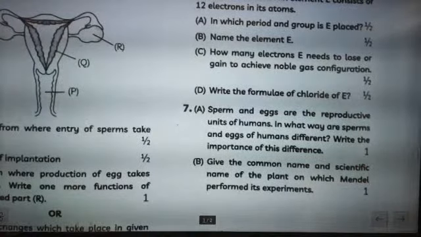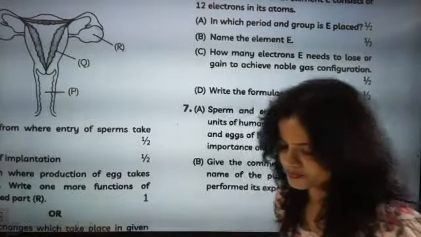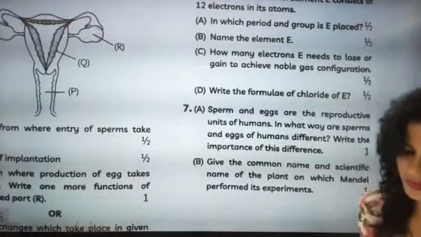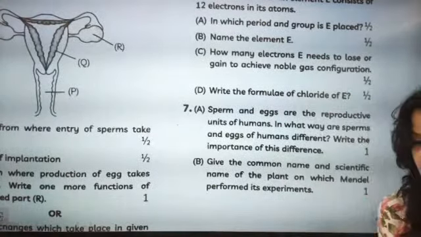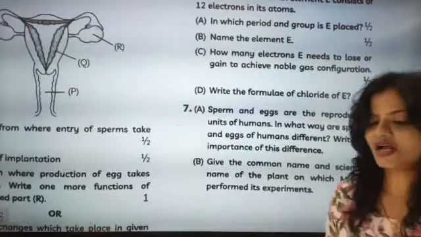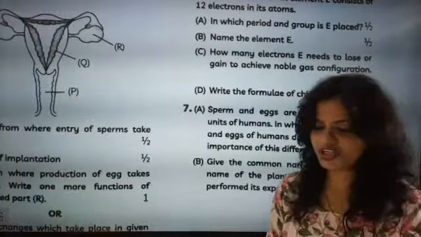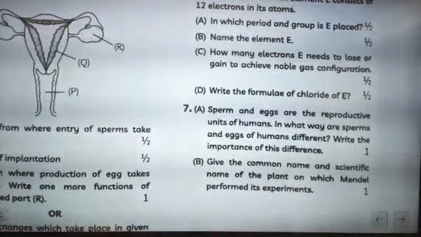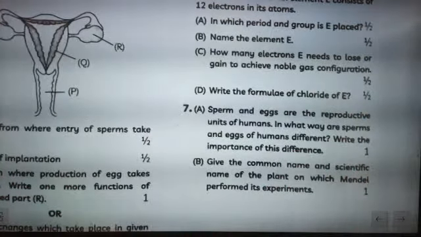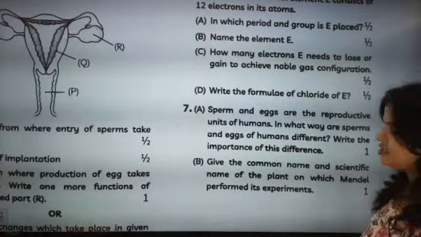Sperms and eggs are the reproductive unit of human. In which way are sperms and egg of human different? Write the importance of these differences. Stupid question, I don't know. Don't start writing history in this. I request you, just give me the basic difference. We discussed much about it, so I don't want to discuss again and waste time. Sperms and eggs are the reproductive unit of human. In which way are sperms and eggs of human different? Write the importance of this difference.